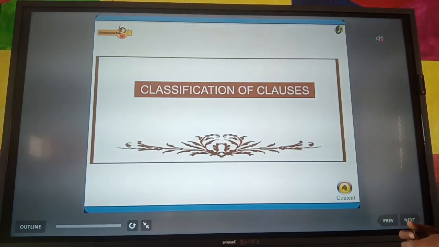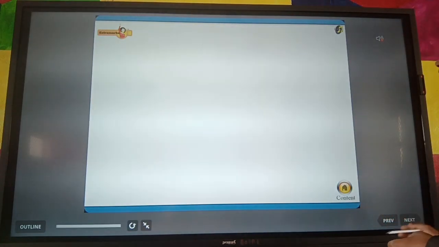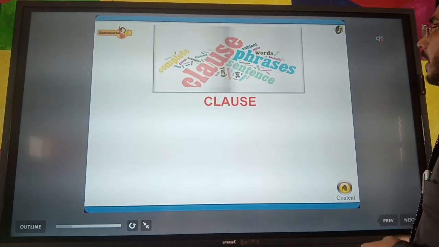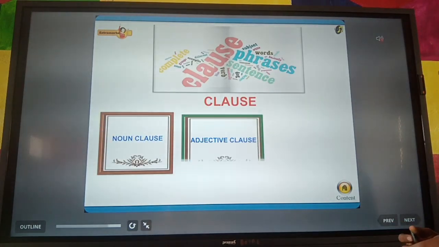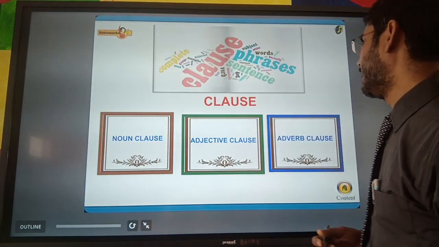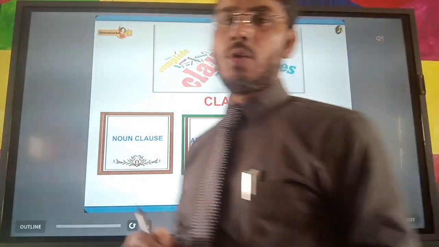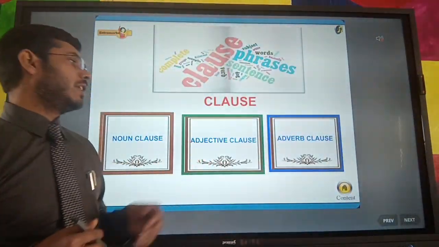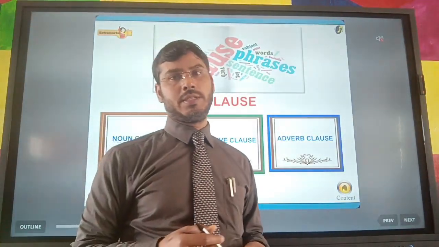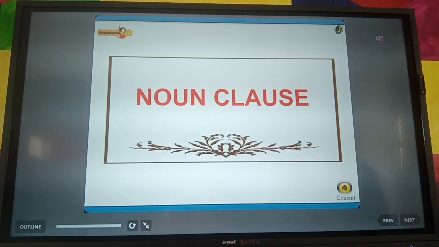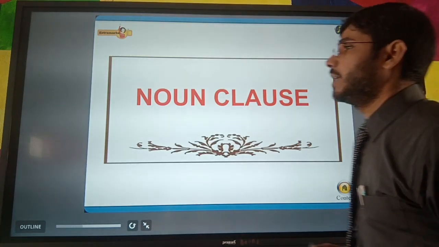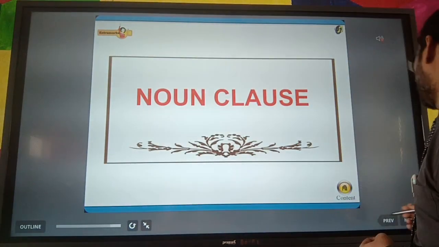Now just see the classification of clauses. Clauses are of three types: noun clause, adjective clause, and adverb clause. Let us study about noun clause.